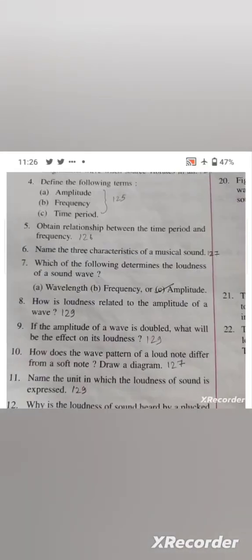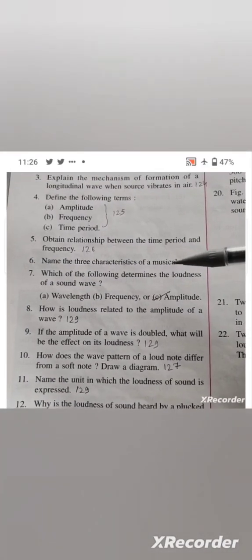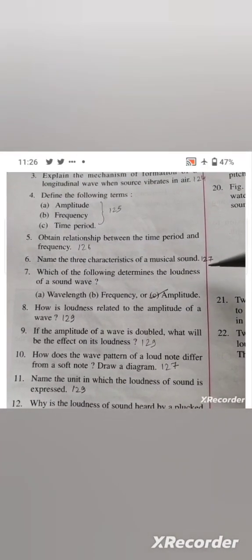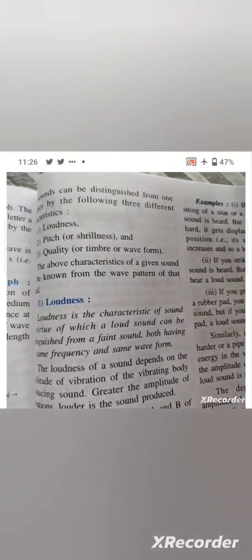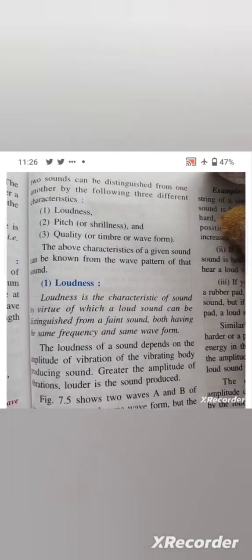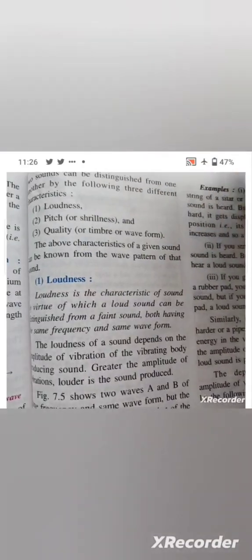Question number 6, name the 3 characteristics of a musical sound. Its answer is given on page number 127. First, you have to write down from the question, 3 characteristics of sound are loudness, pitch and quality. Okay, loudness, pitch and quality.